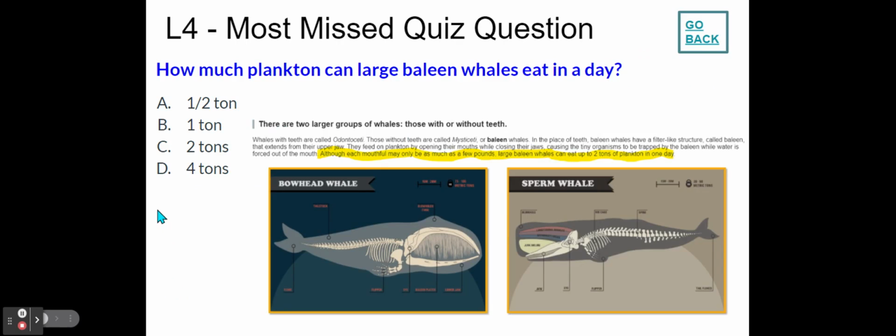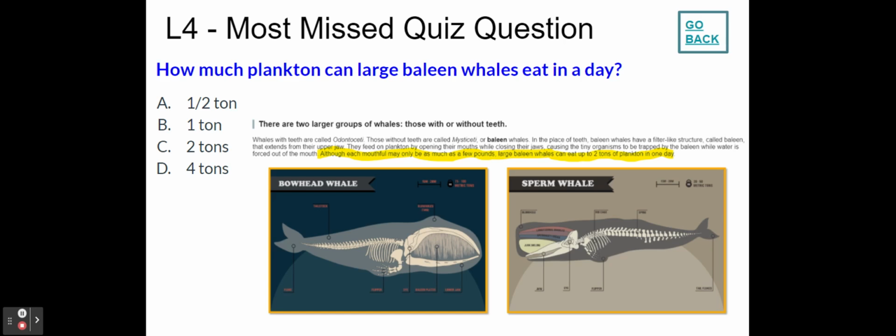Lesson 4, the most missed quiz question: How much plankton can a large baleen whale eat in a day? And if we go to page 2 of lesson 4, it says there are two larger groups of whales, those with or without teeth. Those that do not have teeth have baleen plates that filter very small organisms called plankton.